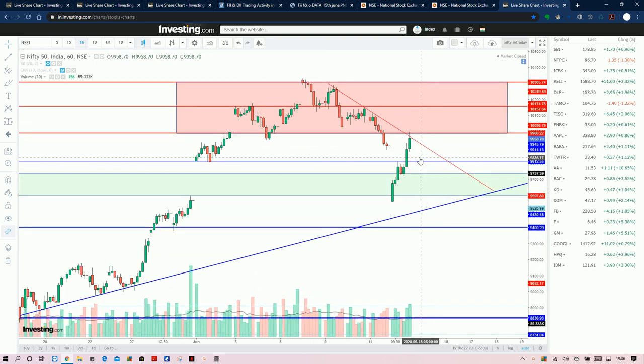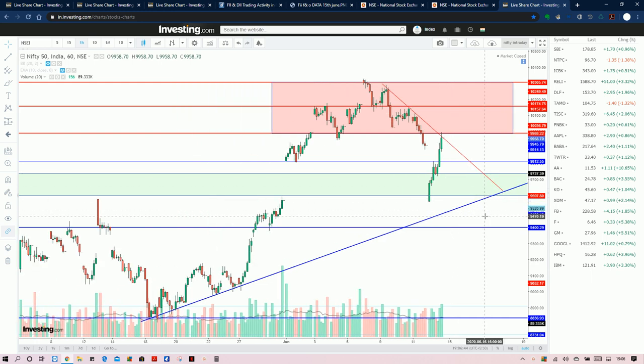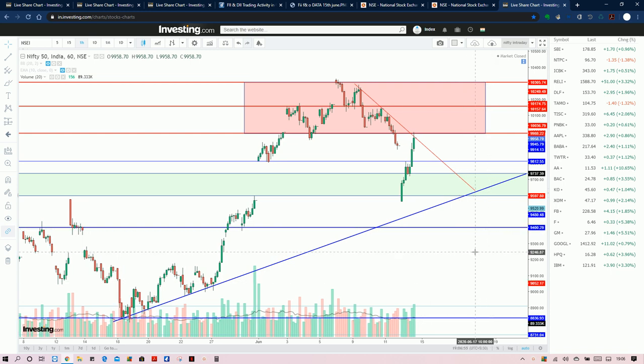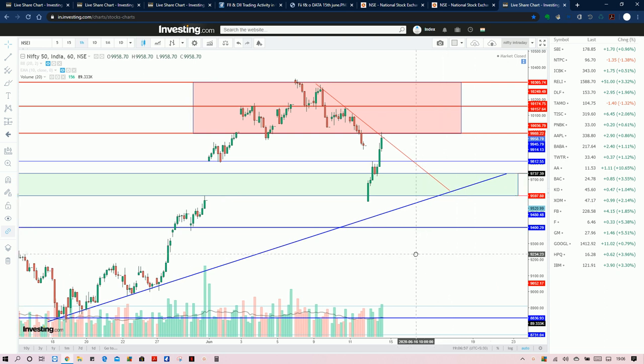The trading area on Monday will be somewhere here, and it will try to test the 9,800 level and 9,000. Going below this will test this level, which will act as a strong support. Breaking this level will test this trend line. Once the 9,600 level breaks, it will definitely go to 9,400 and then to the 8,800 level. That is what is drawn here.